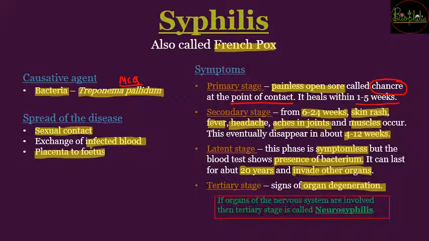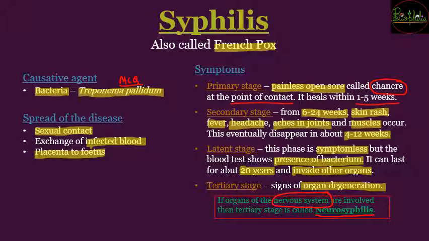During the time of latent stage जो बैक्टीरिया था वो अलग अलग organs में जाके फैल चुका है, and it has started to divide itself rapidly, जिसकी वजह से tertiary stage पे there is going to be organ degeneration happening at a very fast rate. Now very important point to remember, that is if at the tertiary stage the nervous system is getting involved because of the spread of bacteria, in that case the tertiary stage का नाम change हो जाता है by neurosyphilis.